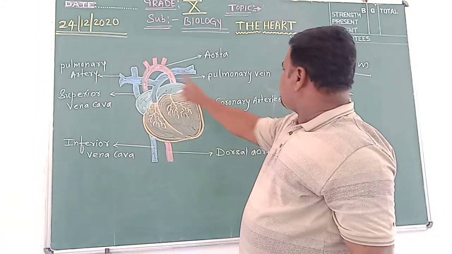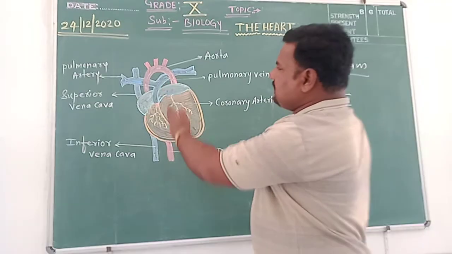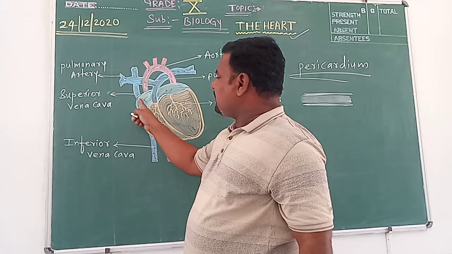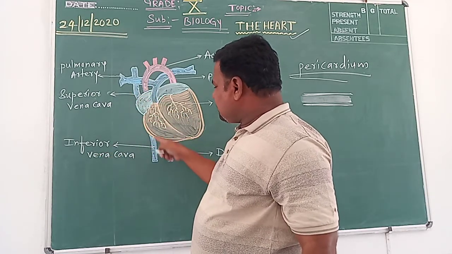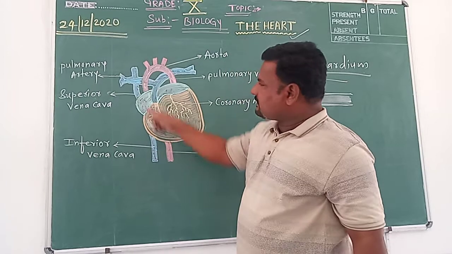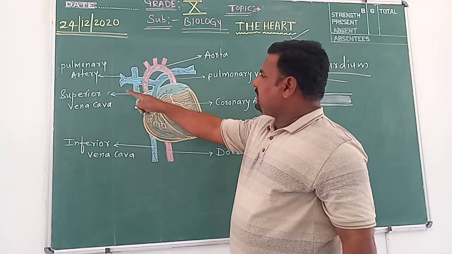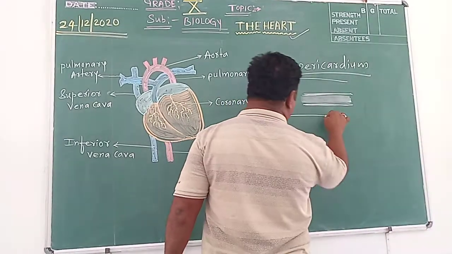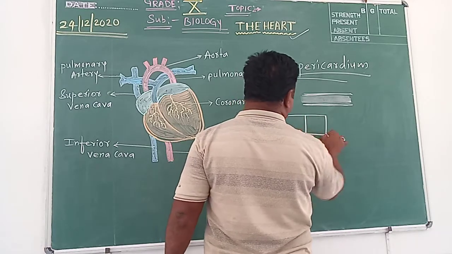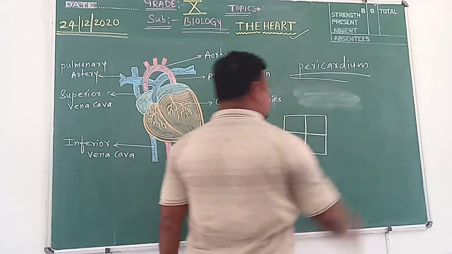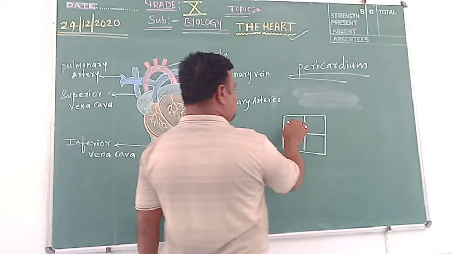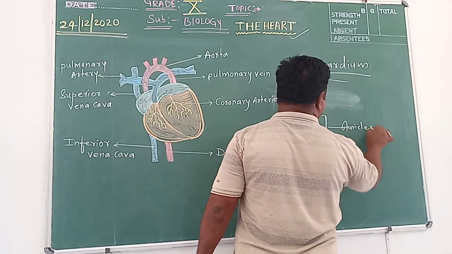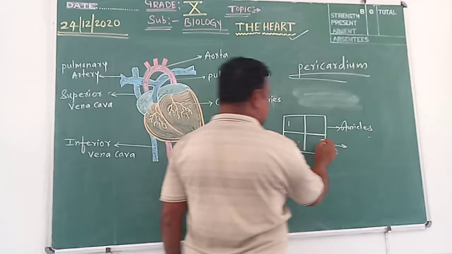Now come to the blood vessels. How are the blood vessels connected to this? See here, from the right auricle, the superior vena cava opens, as well as the inferior vena cava. See here, this blood vessel you can see in blue color, and the pulmonary artery. For better understanding we can draw it this way. These are the four chambers of the human heart. Among these four chambers, the two upper chambers are auricles and the two down below are ventricles.